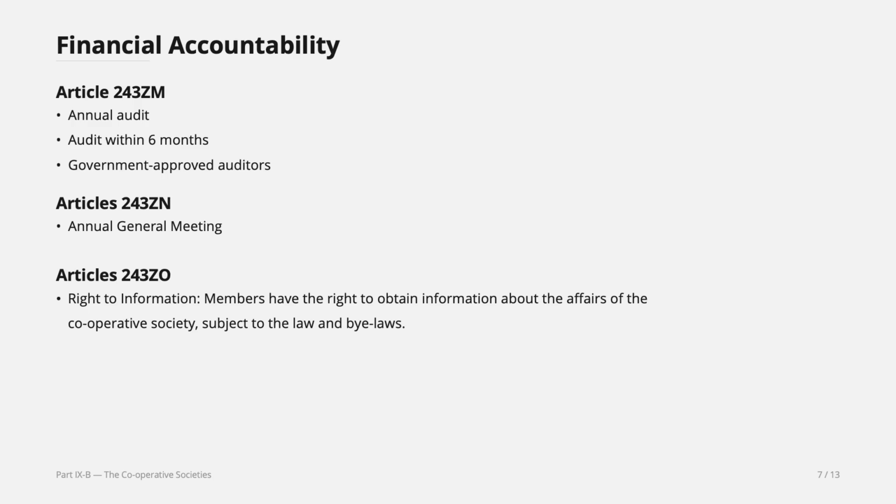So it's similar with cooperative societies. The government approved auditors will audit a cooperative society within 6 months, and there should be an annual general meeting. Cooperative societies, right to information. Every member of cooperative societies has the right to obtain information about the affairs of cooperative societies from the board of directors.